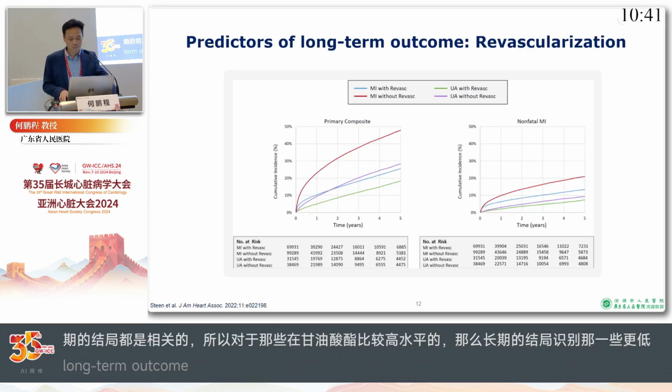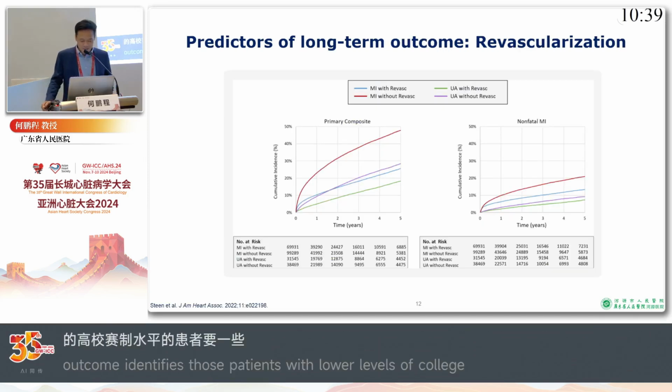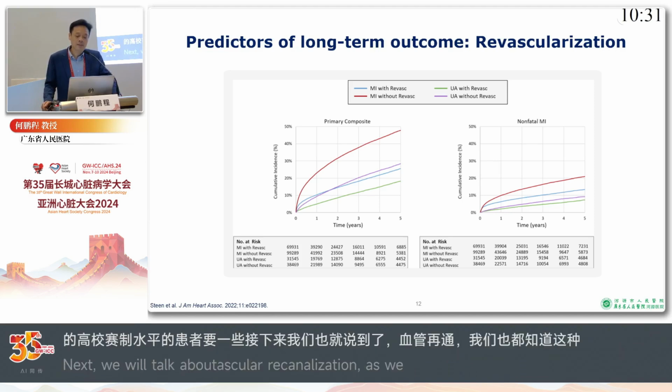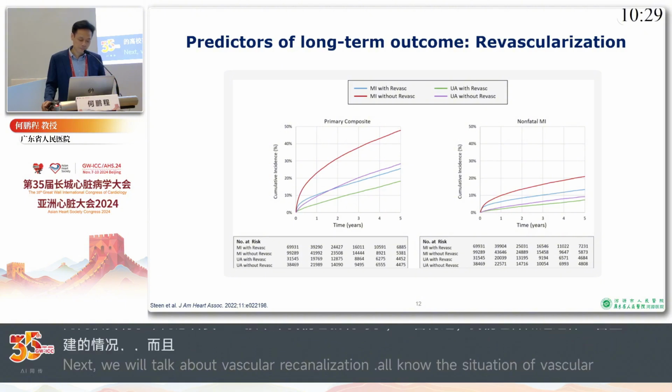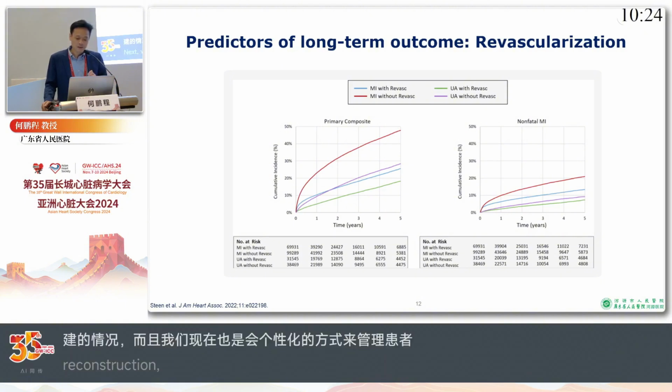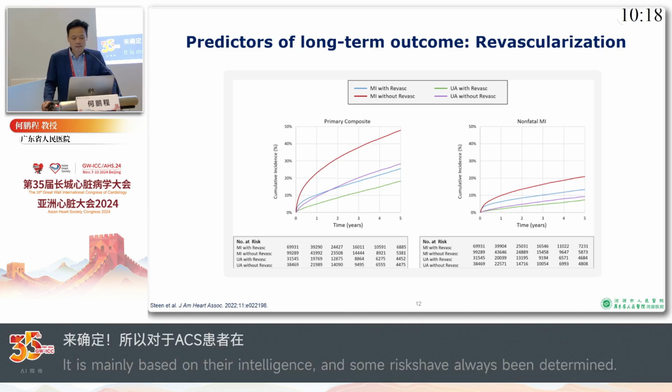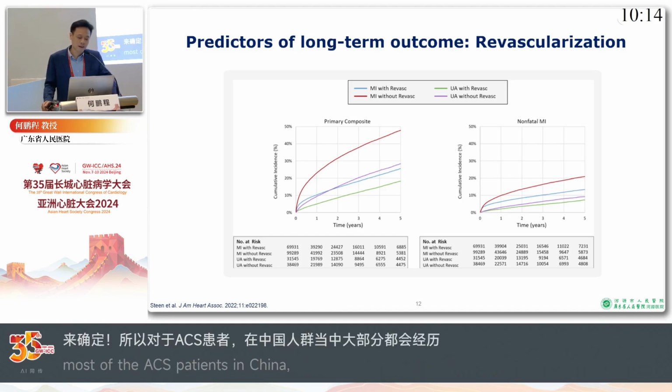And then now we are talking about revascularization. We all know that, just like I said just now, we now individualize the patient's management based on the risk stratification. For those with ACS, in China most of them will undergo revascularization in the catheter lab.